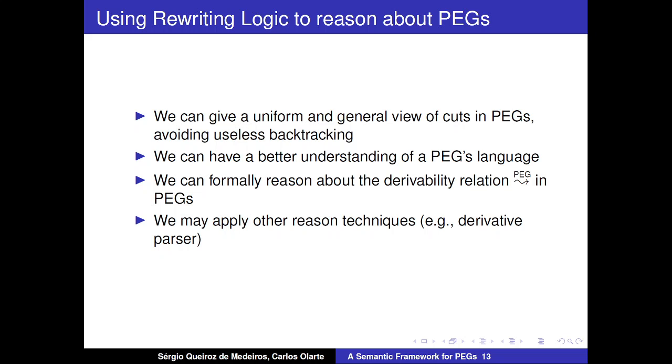To better understand this problem of backtracking, we decided to use rewriting logic. By using rewriting logic, we can give a uniform and general view of cuts in PEGs, that is, how you can avoid this useless backtracking in PEGs, and have a better understanding of a PEG's language.